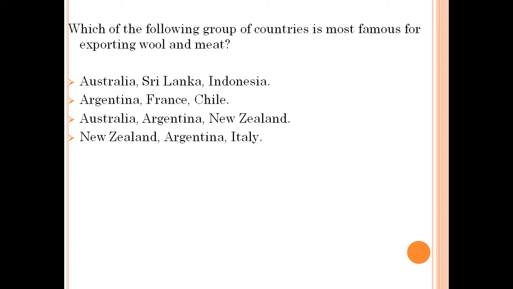Which of the following group of countries is most famous for exporting wool and meat? Australia, Sri Lanka, Indonesia; Argentina, France, Chile; Australia, Argentina, New Zealand; Australia, Italy. Answer is Australia, Argentina, New Zealand.